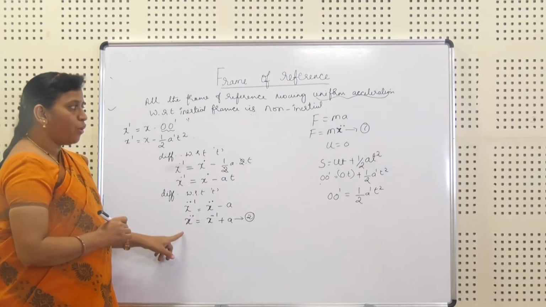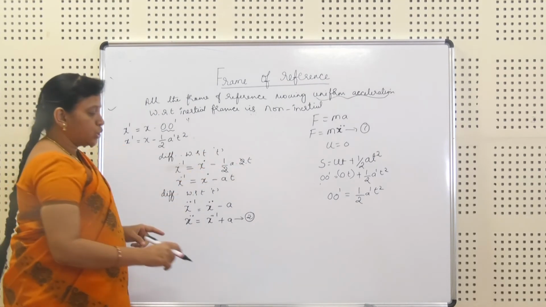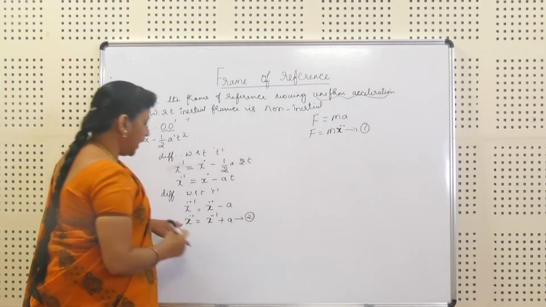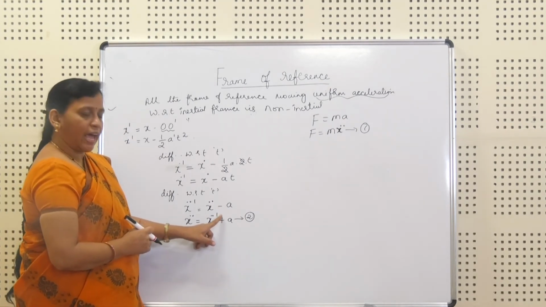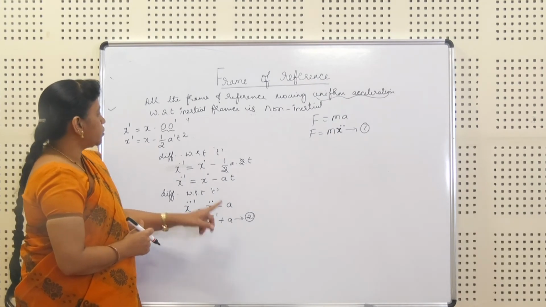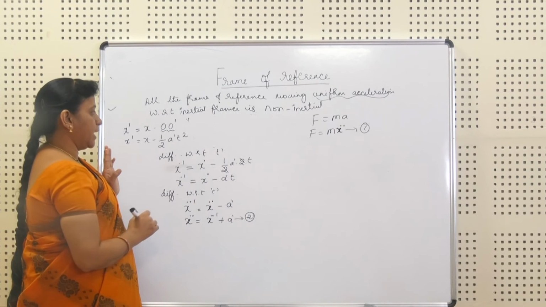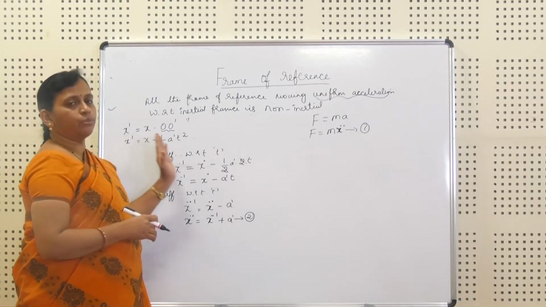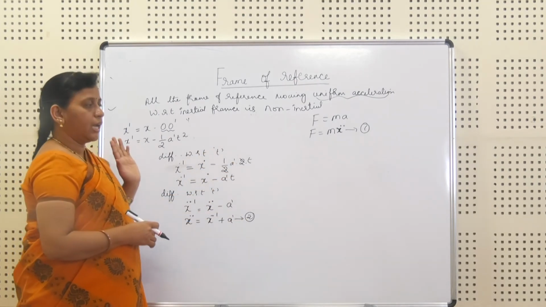Now, I am substituting equation 2 in equation 1. What is equation 2? It is x double dot dash plus a. Here I have missed out a dash, so just replace the a with a dash. Even if you write the a itself, no problem. But since we have taken the second frame of reference, represent everything with the dash.